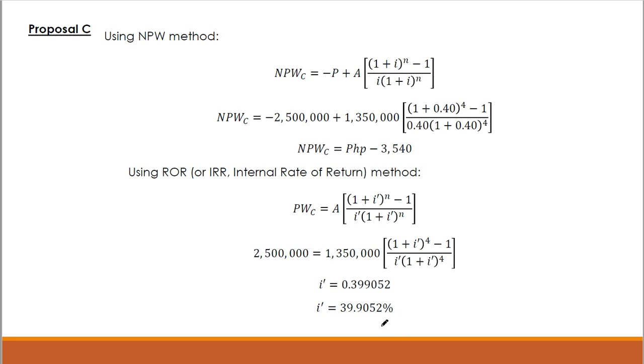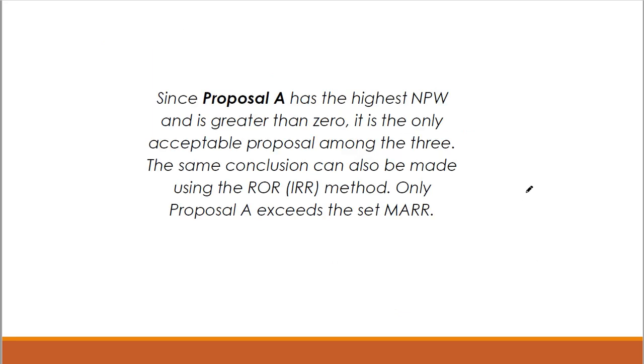That's 39.9 percent. Okay, so obviously there's only one proposal that is viable, and that is proposal A. So since proposal A has the highest net present worth and is greater than zero, it is the only acceptable proposal among the three. The same conclusion can also be made using the ROR IRR method. Only proposal A exceeds the set MARR.